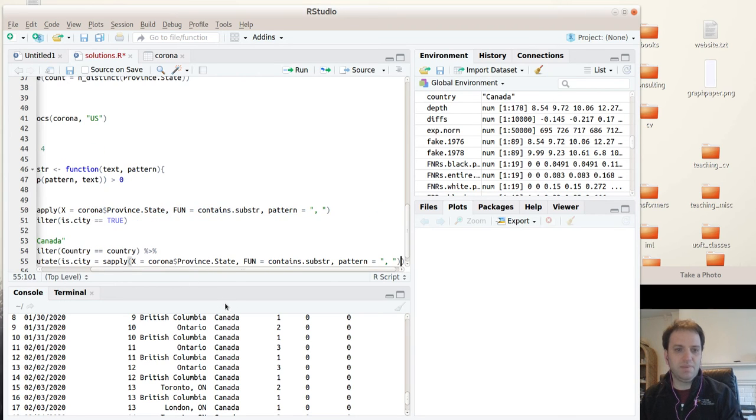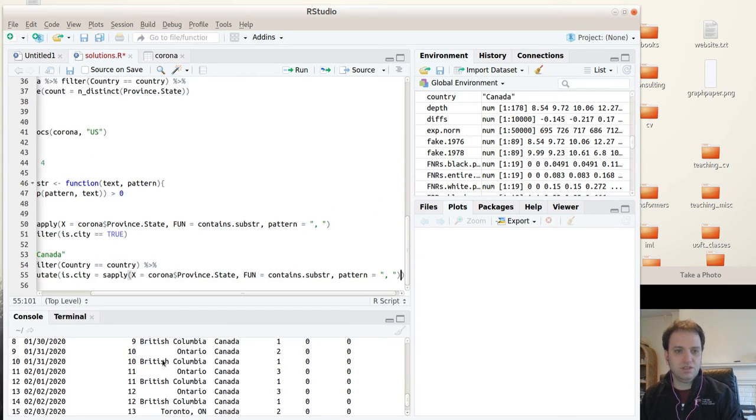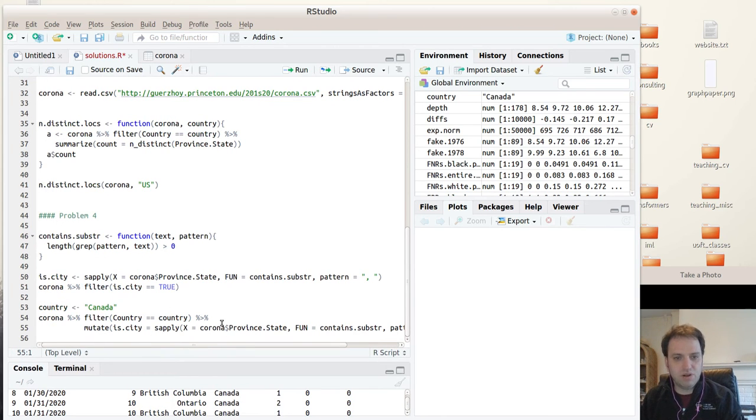So here I'm inside of this pipeline, so I mustn't say Corona. I should just say X is province state. If I had said Corona, I'd be in trouble because at this point I'm just processing the subset that's Canada, right? So if I had said Corona $province state, then that would be all the province states from the entire Corona data set, and that's not good because I'm trying to add a column to the data set that's just Canada, so it just wouldn't work.